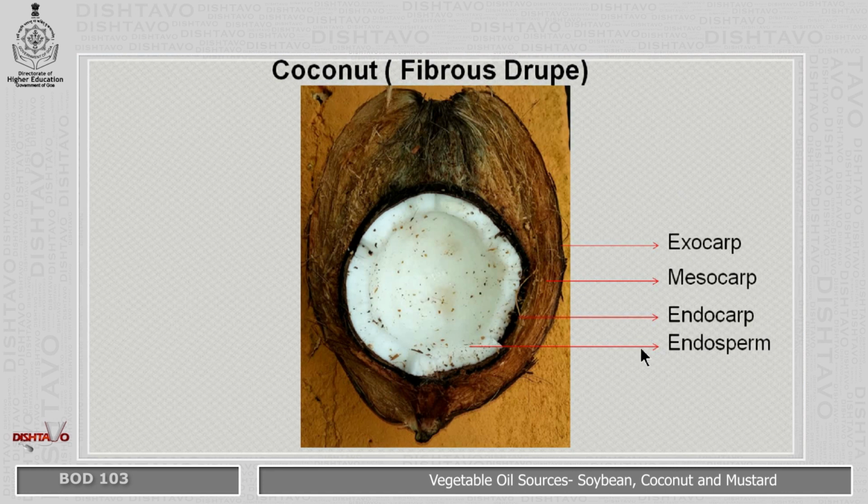endosperm. The endosperm is used to prepare various preparations. Once it is dried, it is used in oil production. Now inside the seed is hollow. It contains coconut milk, and the endocarp also has these 3 eyes, okay, and which has a closely attached brown testa.